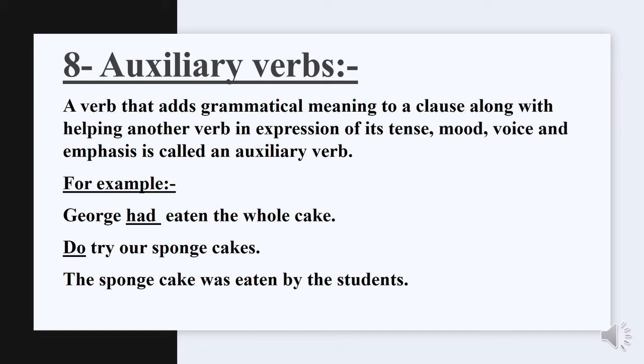Now let's move towards auxiliary verbs. It is a verb which adds grammatical meaning to a clause along with helping another verb in expression of its tense, mood, voice and emphasis. Observe the following examples here. First is, George had eaten the whole cake. Here, auxiliary verb had is elaborating past perfect tense. While in the second example, do try our sponge cakes. Here, auxiliary verb do is elaborating an imperative mood. While in the third example, the sponge cake was eaten by the students. Here, auxiliary verb was shows the passive voice of sentence construction.